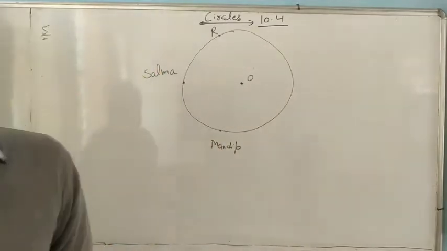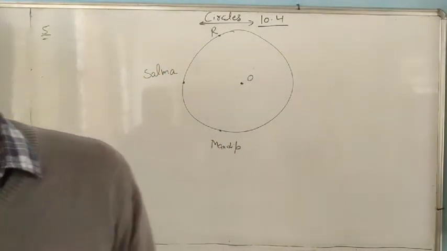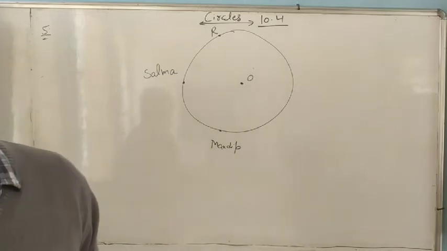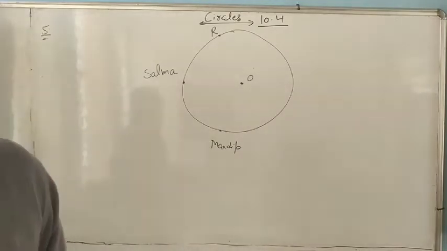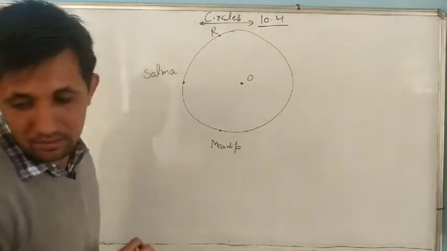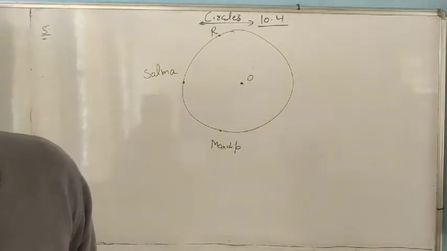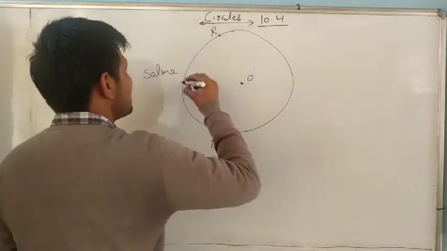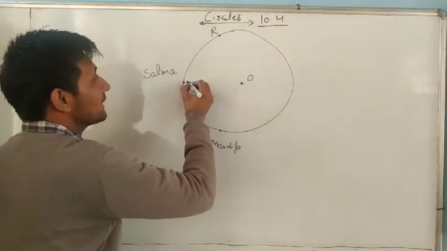What is given? Resma throws a ball to Salma, Salma to Mandeep, and Mandeep to Resma. The distance between Resma and Salma and the distance between Salma and Mandeep is 6 cm.